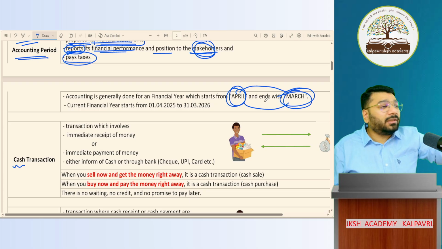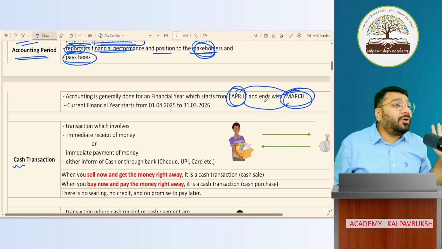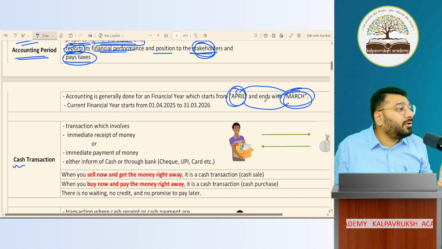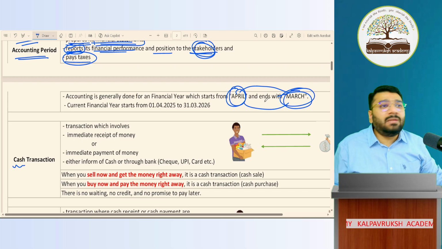We will do what the authority wants. Which authority? Income tax authority. What they want, we will do it. Got it? Not got it? 99.99% of people,